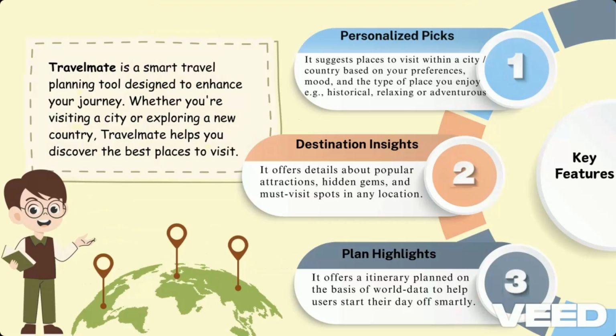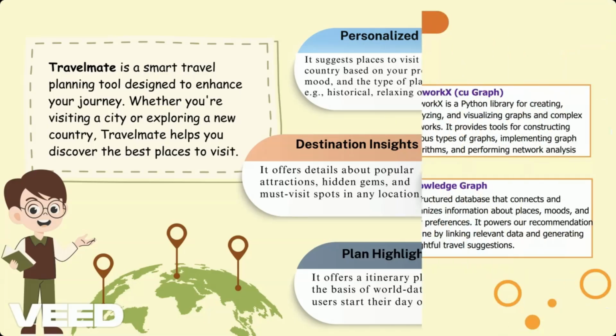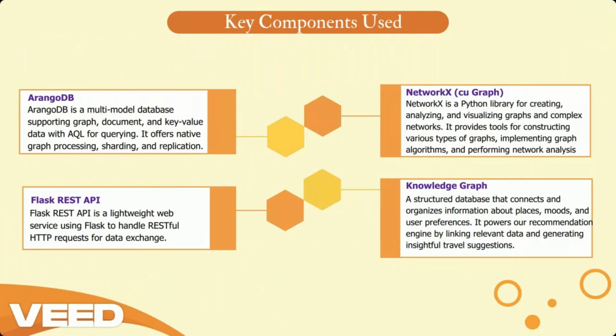So, here we introduce TravelMate, which is a smart travel planning tool designed to enhance your journey. Whether you are visiting a city or exploring a new country, TravelMate helps you discover the best places to visit. First of all, it has the personalized picks. It suggests places to visit within a city or country based on your preferences. The destination insights offer details about popular attractions, hidden gems, and must visit spots in any location. And the plan highlights offer an itinerary based on real world data to help users start their day off smartly.